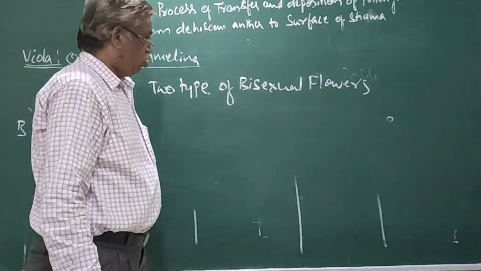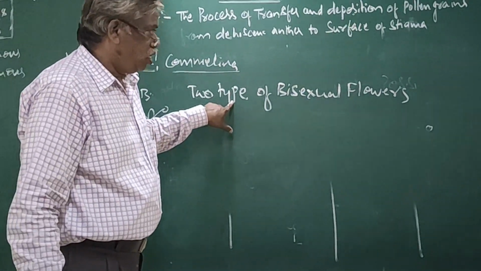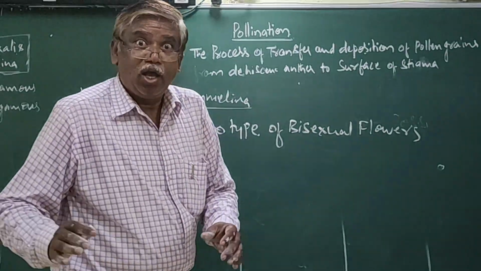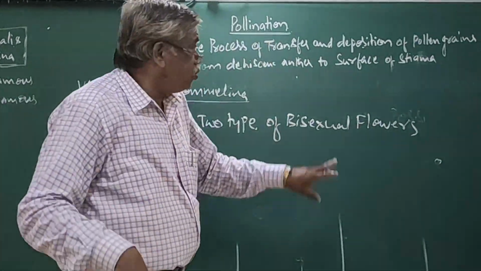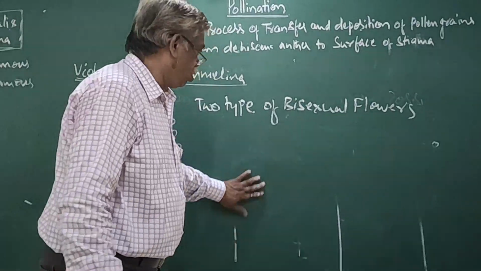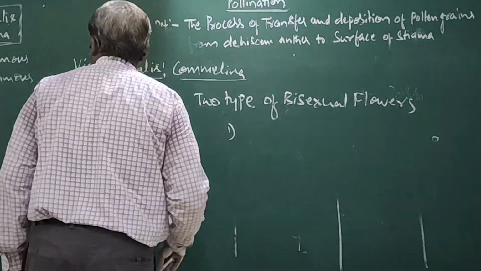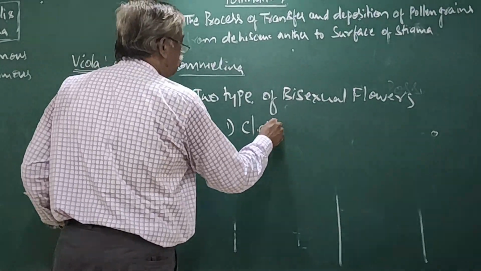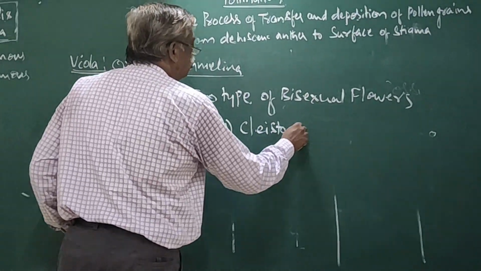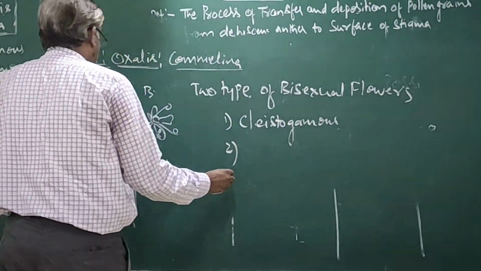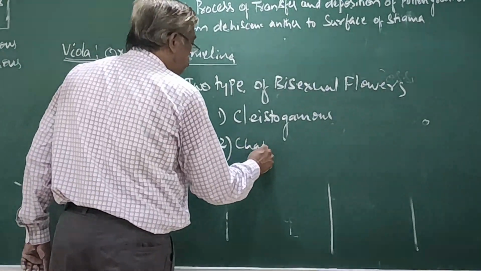See, two types of flowers, generally unisexual and bisexual. Here, bisexual again has two types. One is chasmogamous, another one is called cleistogamous.